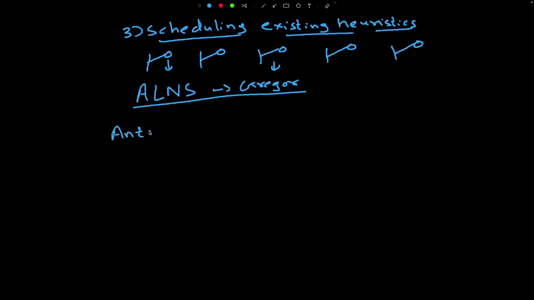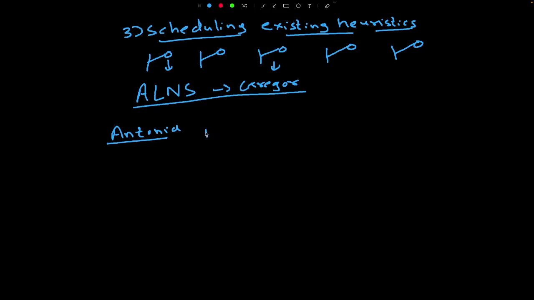We are going to talk about Antonia and others. These people extended the same idea of ALNS, which is the multi-arm bandit setting for figuring out which heuristic to execute. But instead of learning things for a single instance, they said that we are going to learn a prioritization order for a class of MIP.